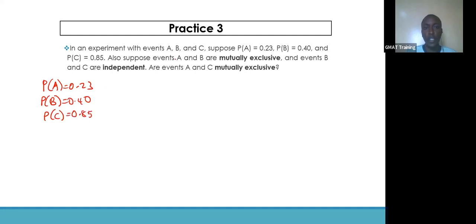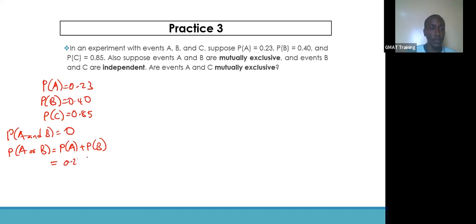Also suppose events A and B are mutually exclusive. If A and B are mutually exclusive, then probability of A and B will be 0, and probability of A or B should be probability of A plus probability of B. Since probability of A and B is 0, probability of A is 0.23 and probability of B is 0.40.